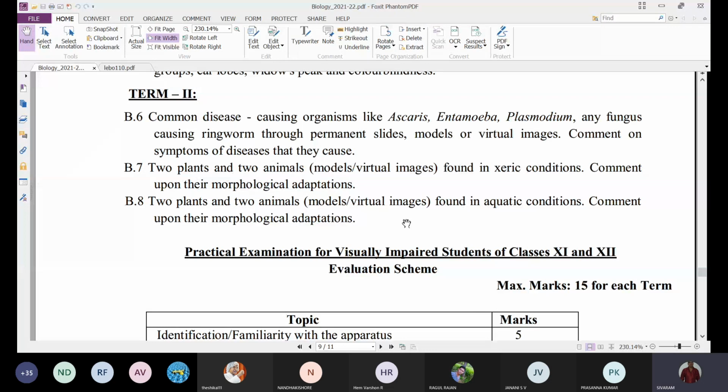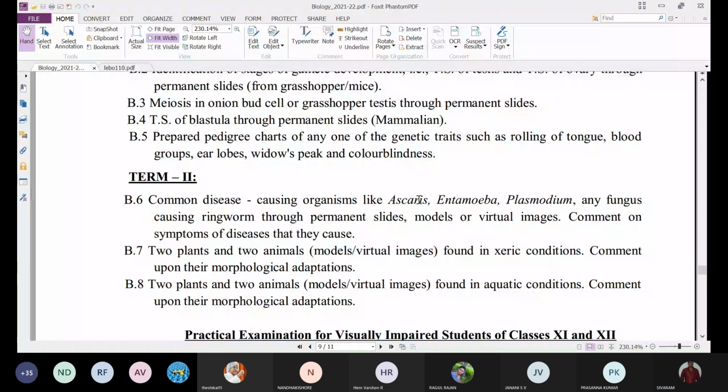That's what we can go through. All the experiments have already been given, and almost all the members have written them also. Any members who have not completed, try to complete as early as possible.